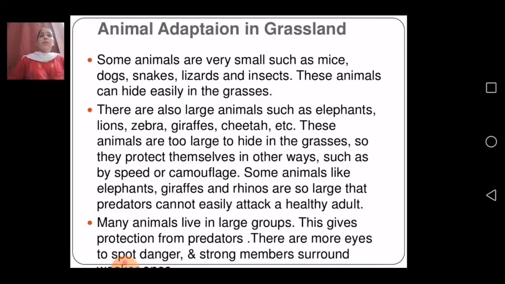So they use camouflage to hide in their surrounding, changing their color or hiding.